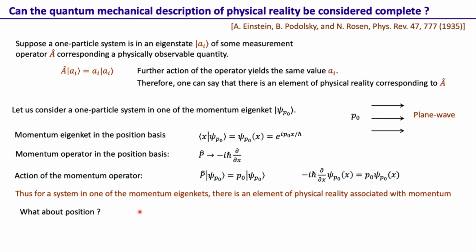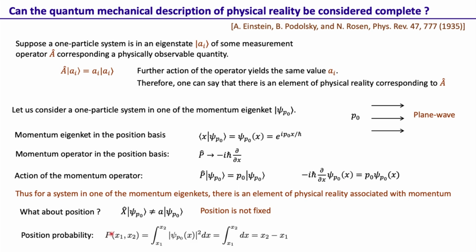Now, for such a system, what about the position? We know that for a momentum eigenstate, if we act on it with a position operator, this is not of the form of an eigenvalue equation. That means we won't get psi p naught times a number. But what we can ask is the position probability. We can ask what is the probability that the particle is found between position x1 and x2. This can be obtained by integrating the position probability density over x from x1 to x2, and psi p naught of x is of this form. So the mod square is just 1, so integrating dx from x1 to x2, that's x2 minus x1.